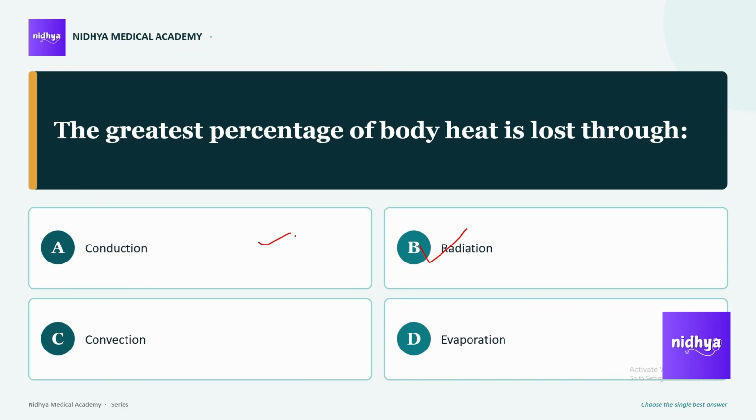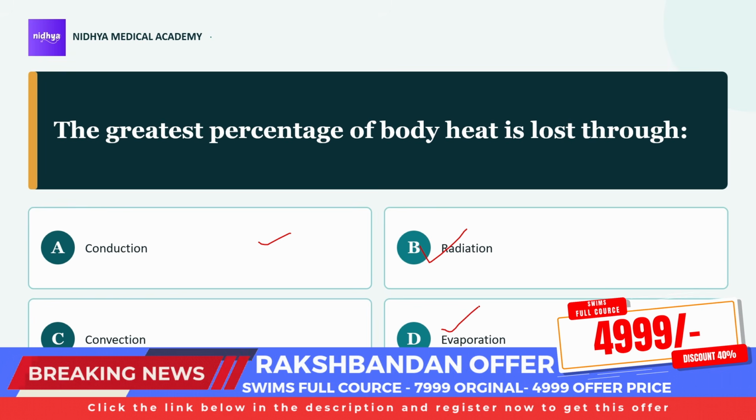Warm the surface. By conduction, only 3% of the body heat will be lost. Very little body heat is lost by conduction. Option C, convection, is by moving air, like by a fan or air conditioning, where only 15% of the body heat will be lost by convection. Whereas in evaporation, we lose body temperature by sweating or by wet linen or by wet skin after birth. So evaporation accounts for 22% of the heat loss.